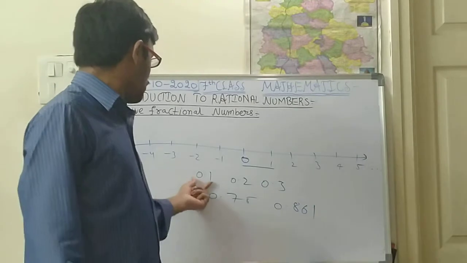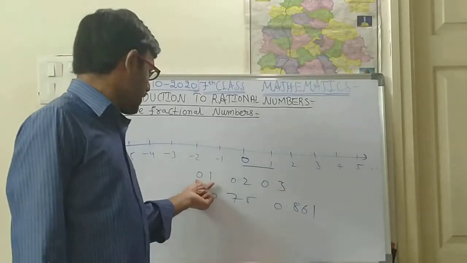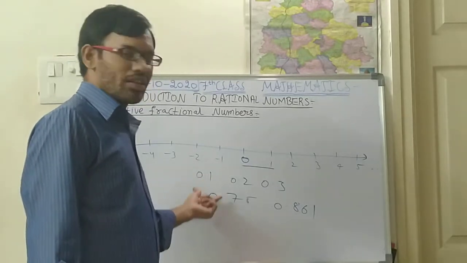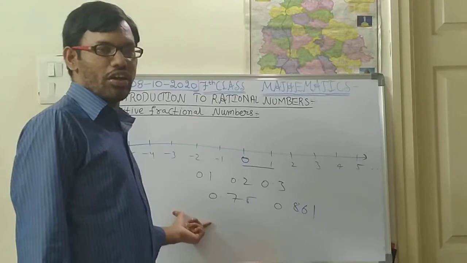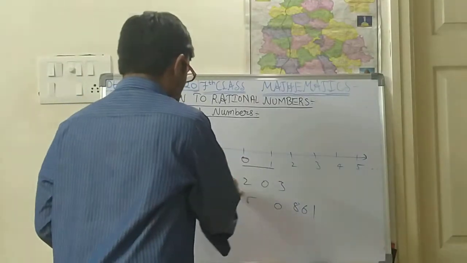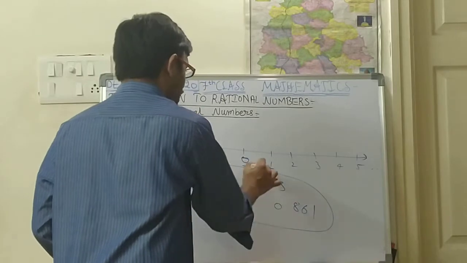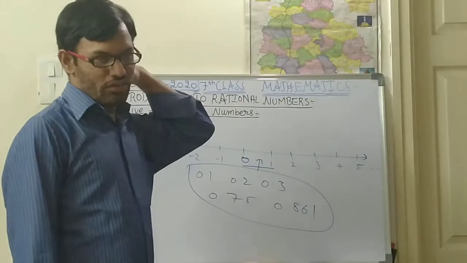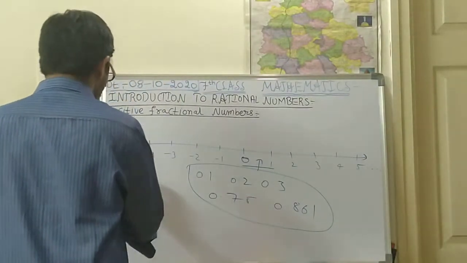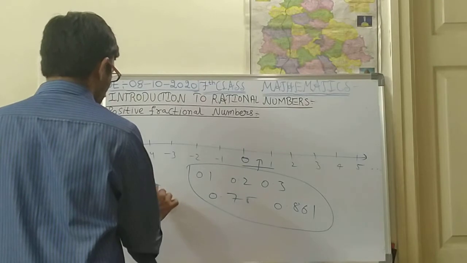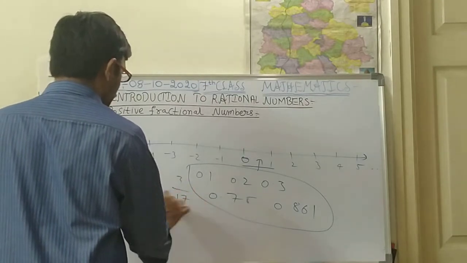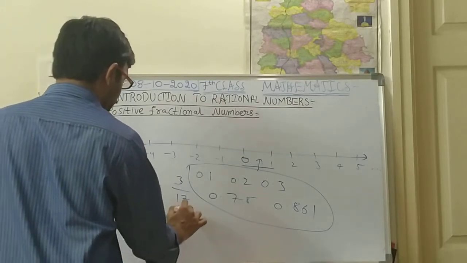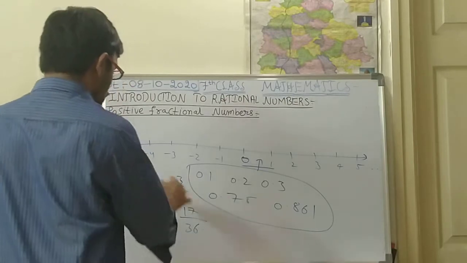What is this number? 0.1. That means it lies in between 0 and 1. All these types of numbers will be lying in between 0 and 1. Fractionally, how will we write these? Like this we will write: 1 by 4, 2 by 4, 3 by 17, 5 by 62, next 17 by 36. Like this we will write.